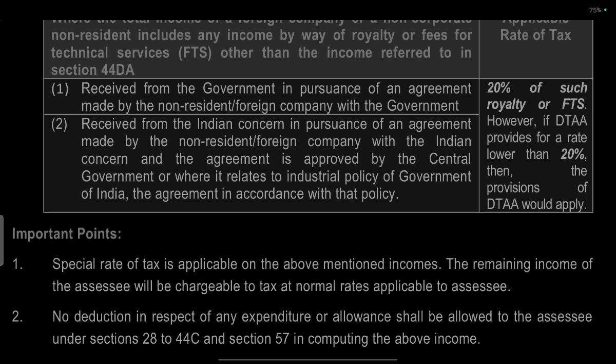Received from an Indian concern in pursuance of an agreement made by the non-resident or foreign company with the Indian concern, the agreement being approved by the central government where it relates to the industrial policy of the Government of India. The agreement is according to the policy.